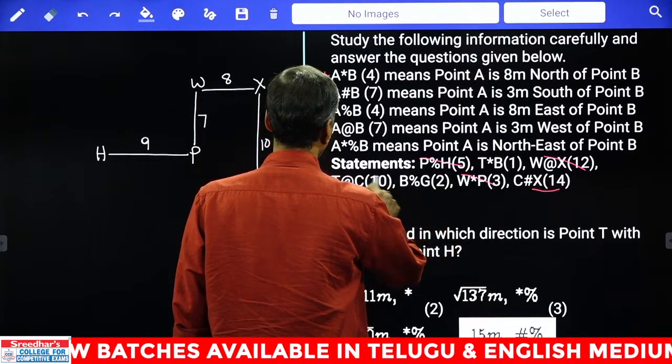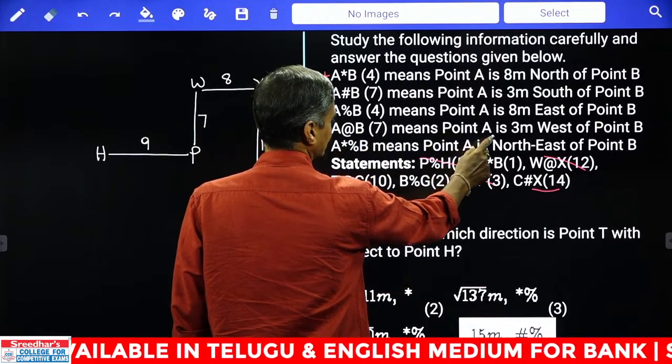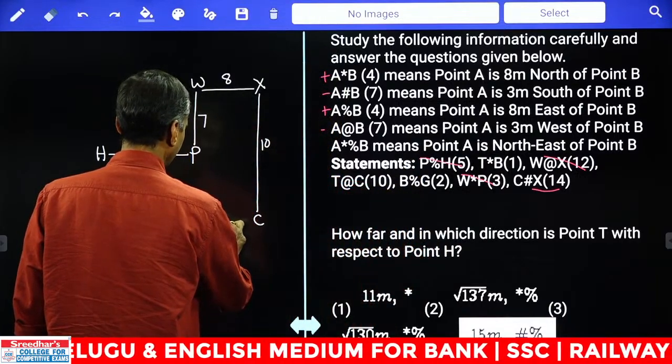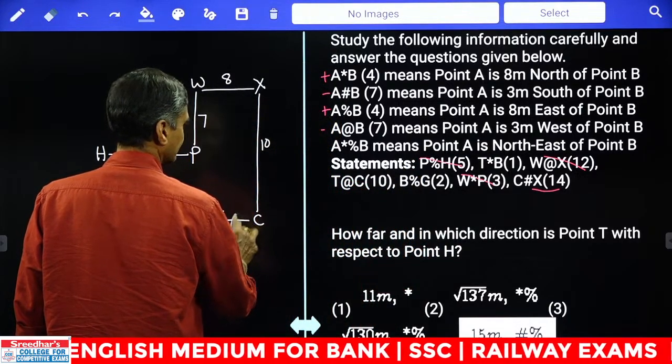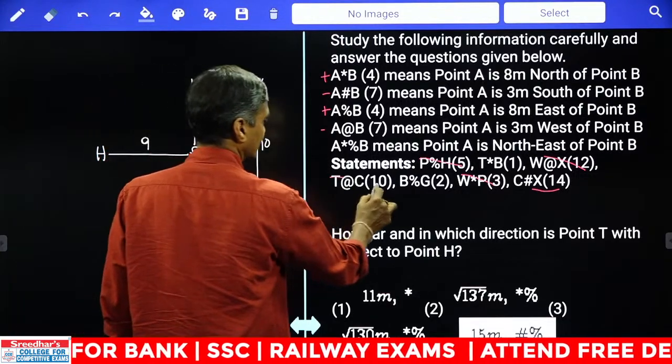And next one, after C hash X, then any element that is related to this one, B and G, not there. And T at the rate of C. At the rate of C means at the rate of is minus. And the direction is west. Now 10 minus 4, 6. And T is to the west of C. Isn't 10 minus 4, 6. The total is 8. This is 6. Now this has been done.